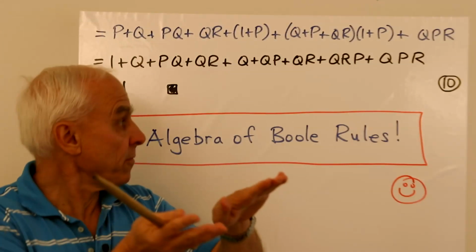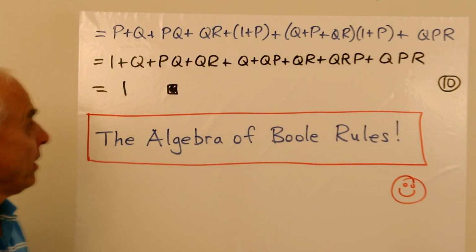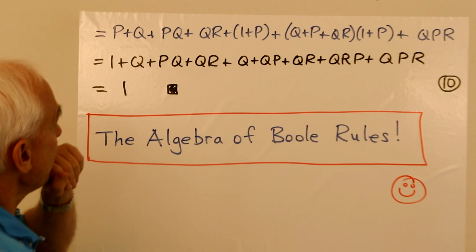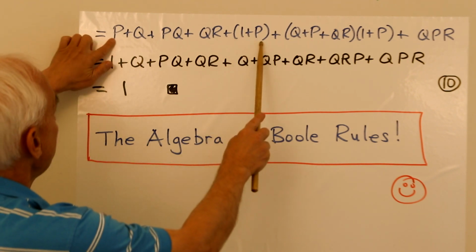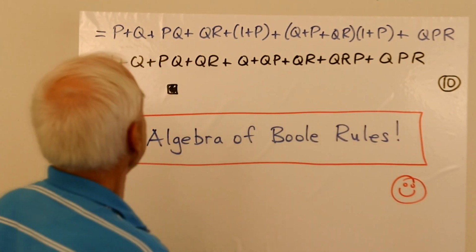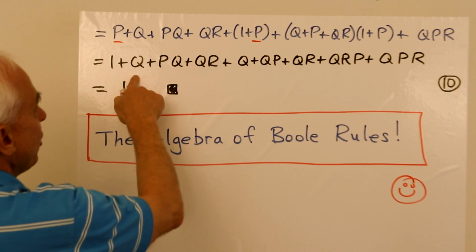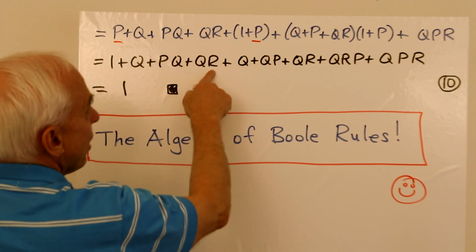All right, so carrying on from that, I've just copied what I had on the last line of the last slide. So let's have a look if we can simplify this. There's a 1 here. The 2 P's will cancel. Okay, so the 1s will go there. This P and this P will cancel, all right? There'll be a Q, there'll be a PQ, there'll be a QR, fine.